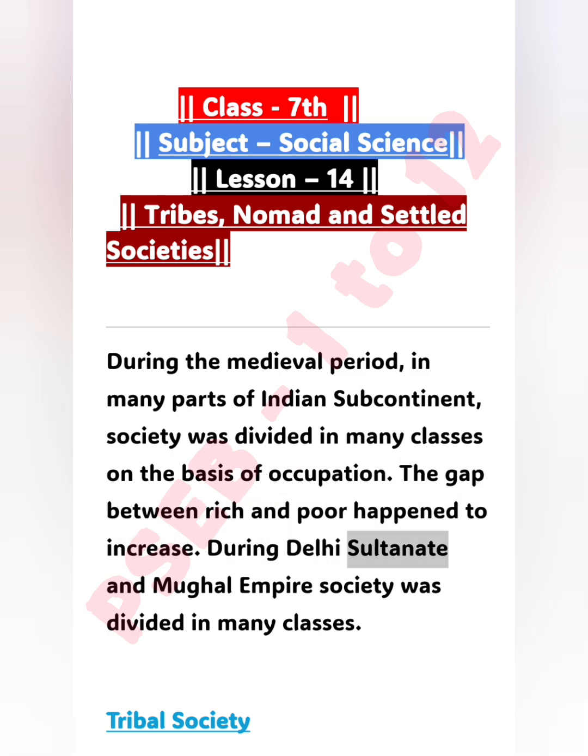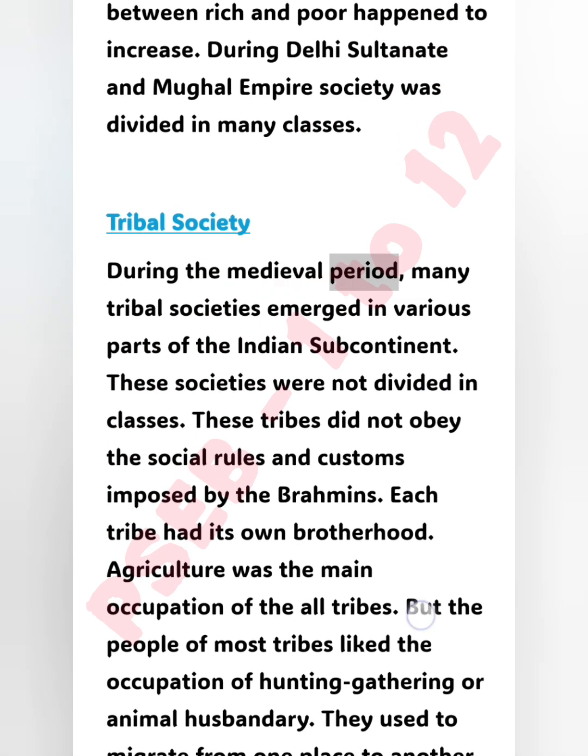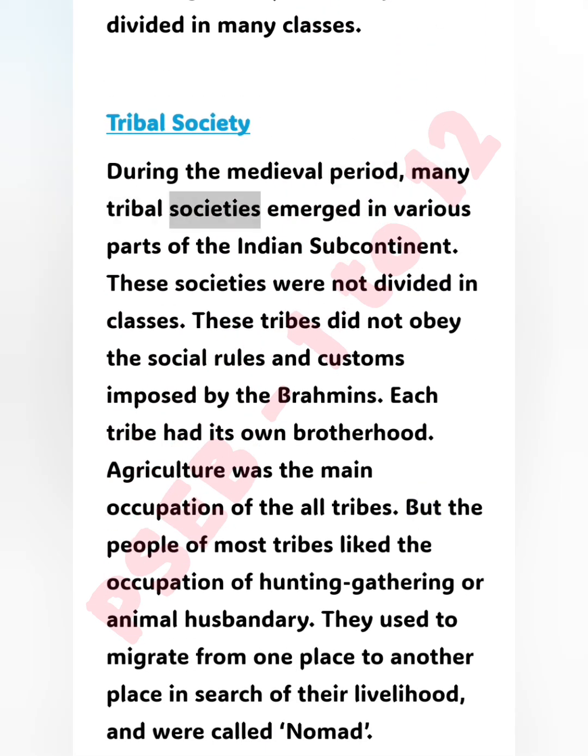During the Delhi Sultanate and Mughal Empire, society was divided in many classes. Tribal society. During the medieval period, many tribal societies emerged in various parts of the Indian subcontinent. These societies were not divided in classes. These tribes did not obey the social rules and customs imposed by the Brahmins. Each tribe had its own brotherhood.